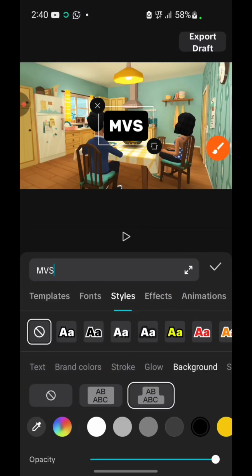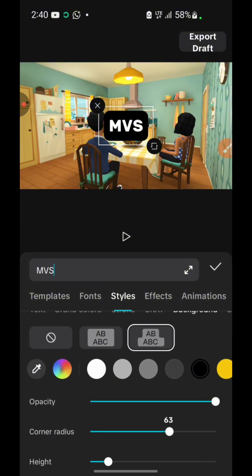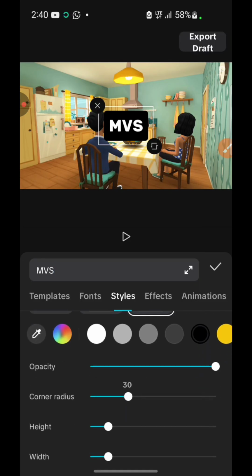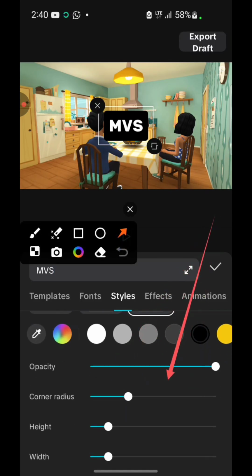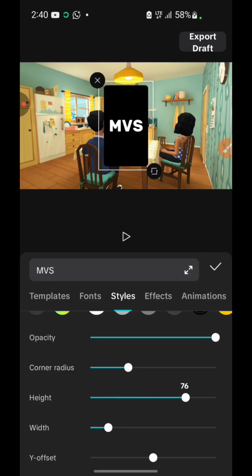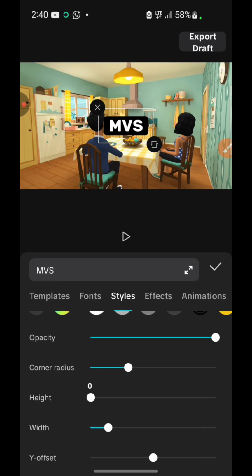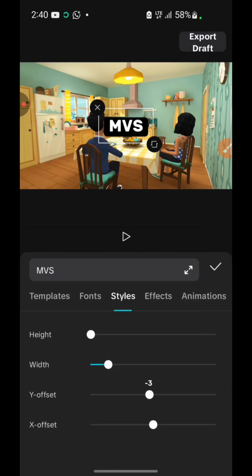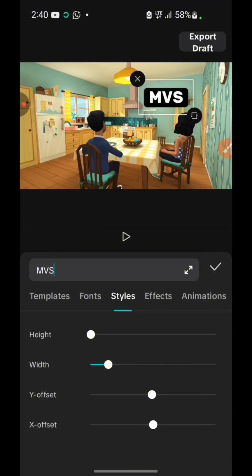I'll just pick anyone, and then let me just scroll down, and once you scroll down from here, you're going to just play around with the height. You can see what I'm increasing, right? Height. I can as well just make it slim, very slim. Corner, just make it a little bit round. Just play around with that, and once I'm done,